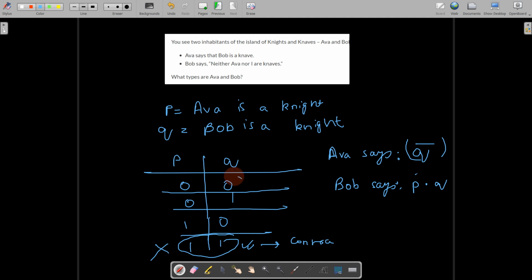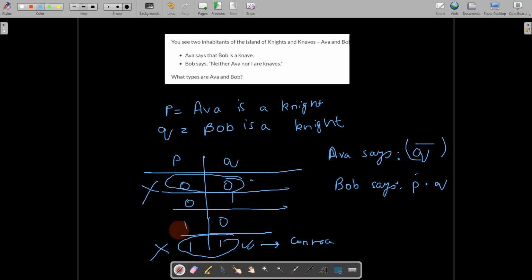So this cannot be the possible value for Ava and Bob. What about 0, 0? Let us check for 0, 0. Both Ava and Bob are knaves. That means whatever Ava says is a lie. That means Q bar is a lie, or Bob is a knave is a lie. So if this is a lie, that means Q has to be 1, or Bob has to be a knight. But we substituted that Bob is a knave. So this cannot be the possible value for Ava and Bob.